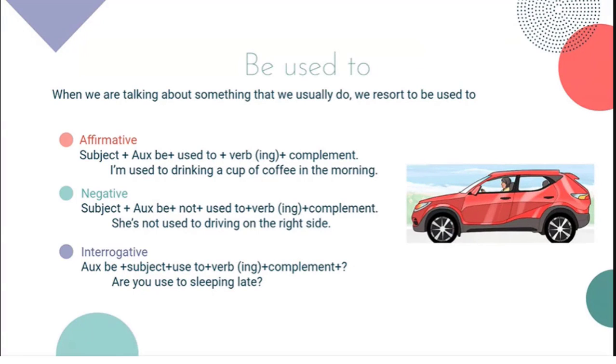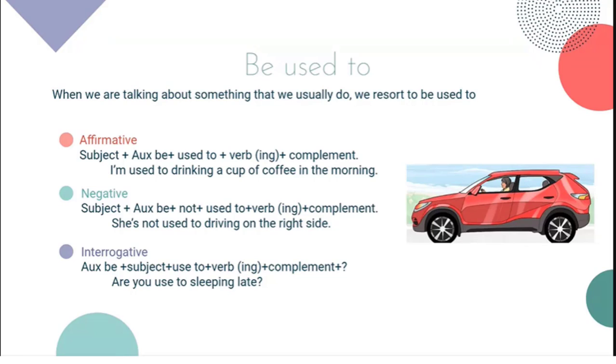And now we have be used to. When we are talking about something that we usually do, we resort to be used to. We have the three forms: affirmative, negative, and interrogative. The structure in the affirmative form is subject plus the auxiliary verb to be plus used to plus verb with ing plus a complement. For example, I'm used to drinking a cup of coffee in the morning.